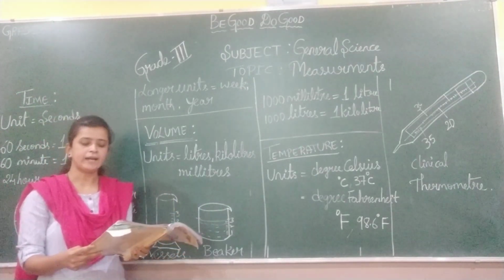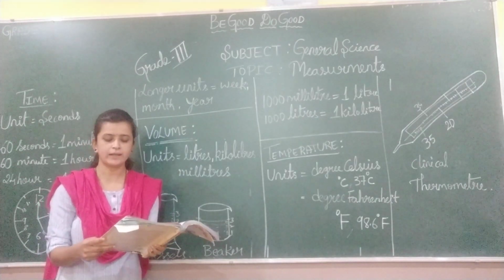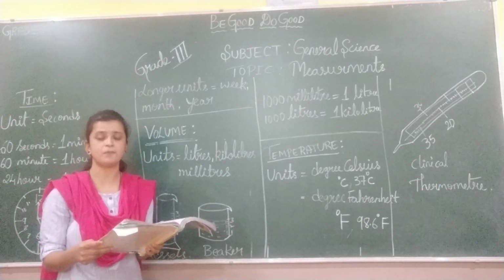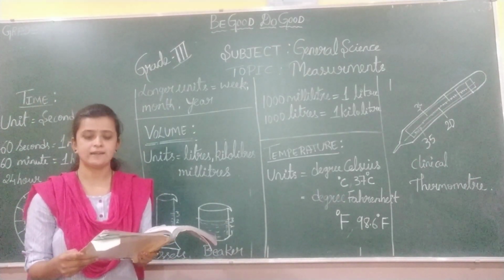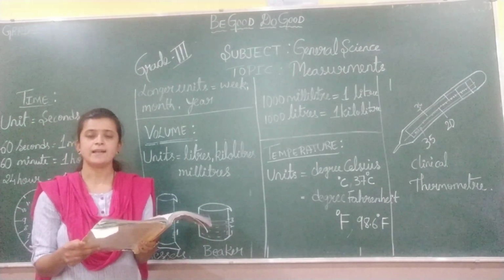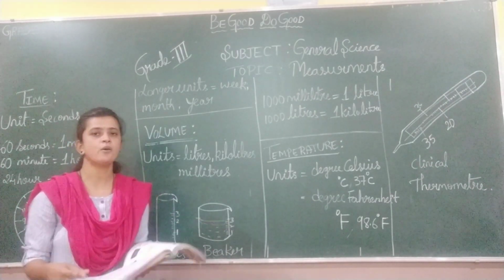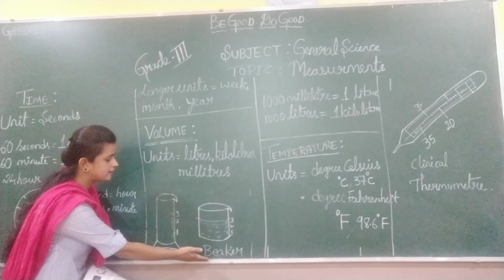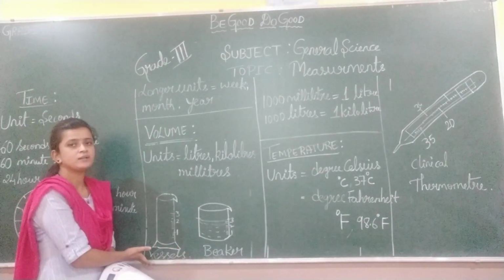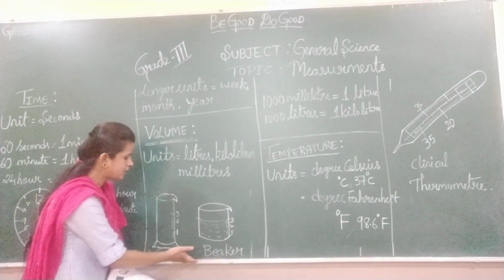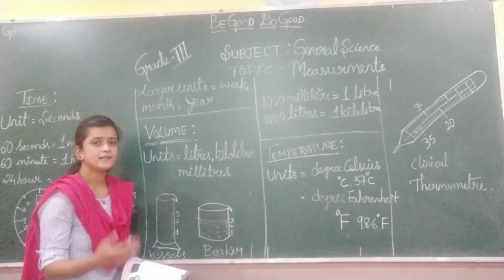So special kinds of jars or cans or vessels like measuring can, cylinder, glass and flask are used to measure the volume. Already I told you these are the instruments to measure the volume: beaker, measuring vessels or cylinder.